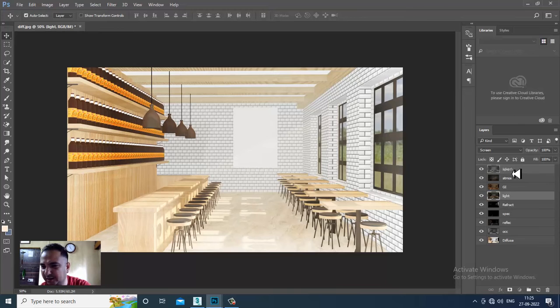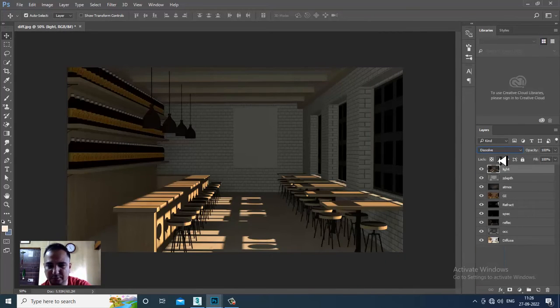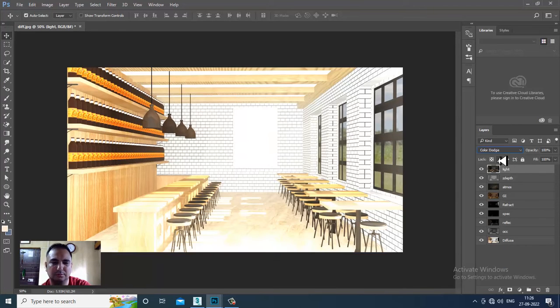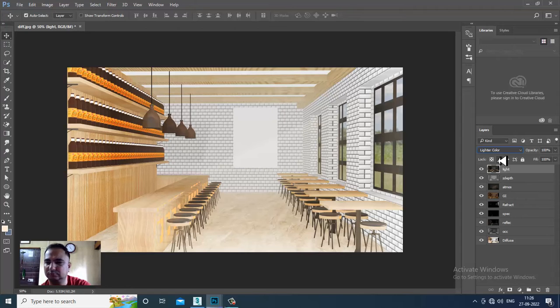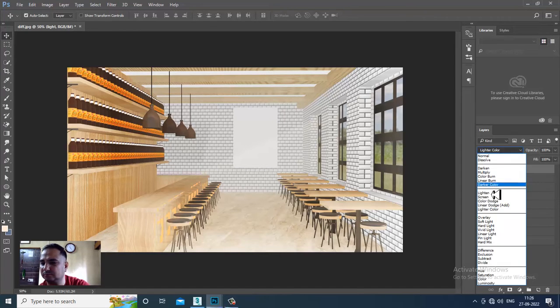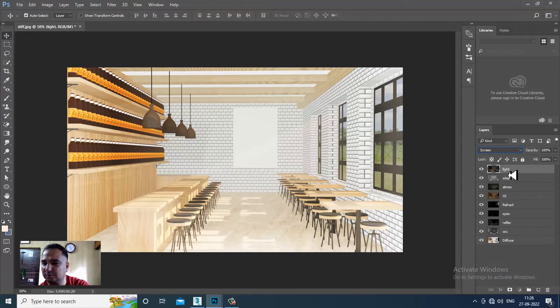If you want, I can push the light pass on the top if required. Keep the pass as it is.